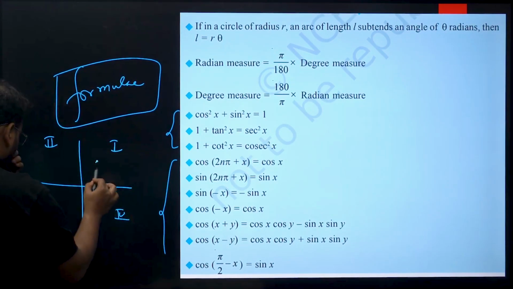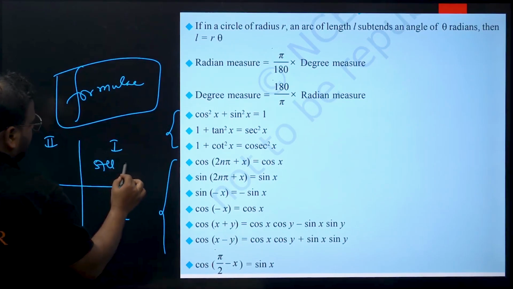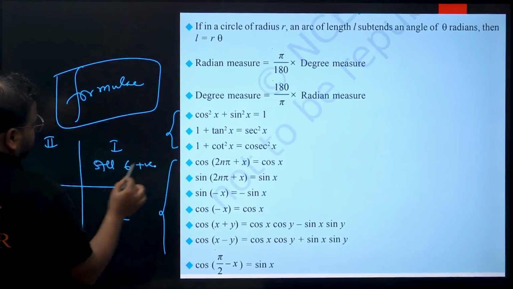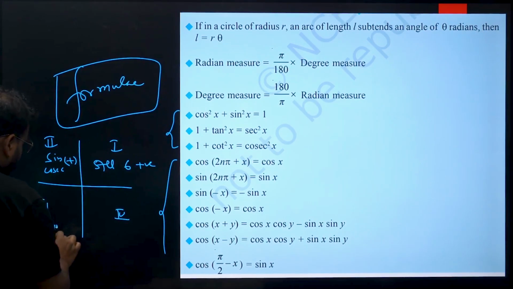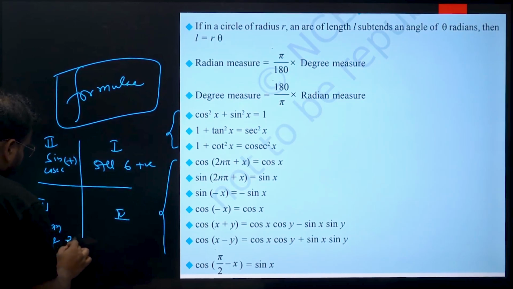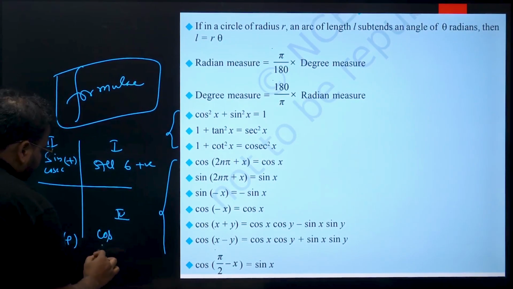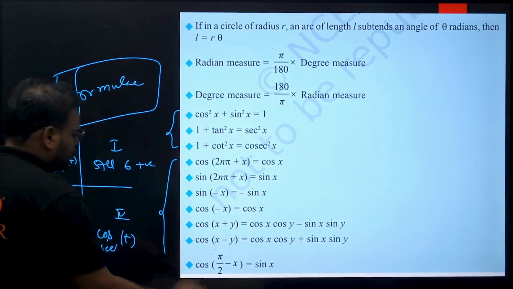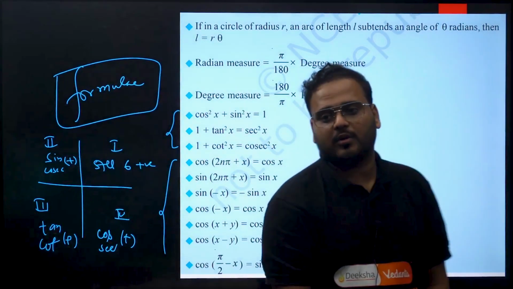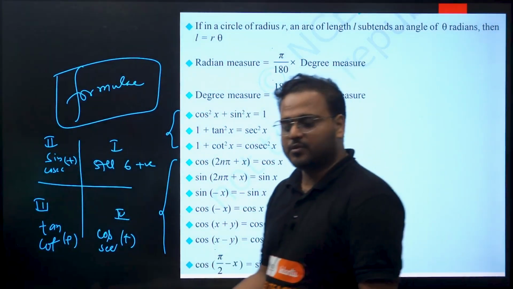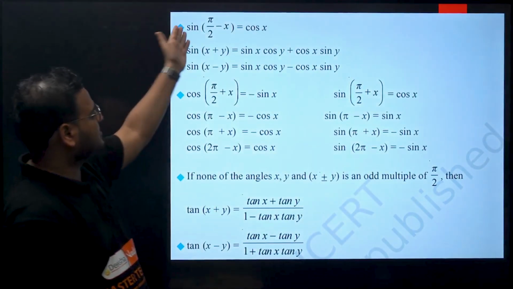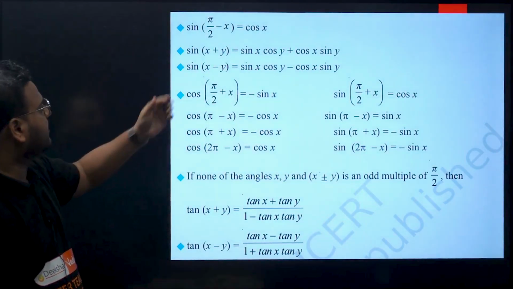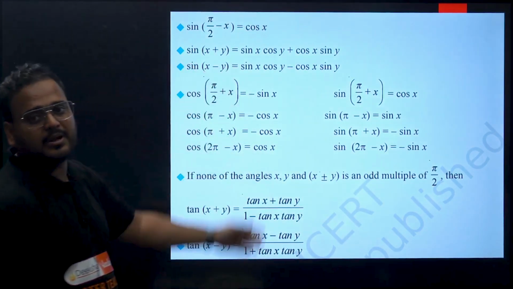Here we have all 6 positive. Here we have sine and cosec positive, and here we have tan and cot positive. Remember, third quadrant, and the last one is cos and sec positive in the fourth quadrant. So this quadrant rule is applied in a lot of questions. You will see when I solve problems for all of you. Okay, and if you move on, you have again properties, the complementary angle property. Then you have the sum of the angles and difference of the angles property for sine and cos.